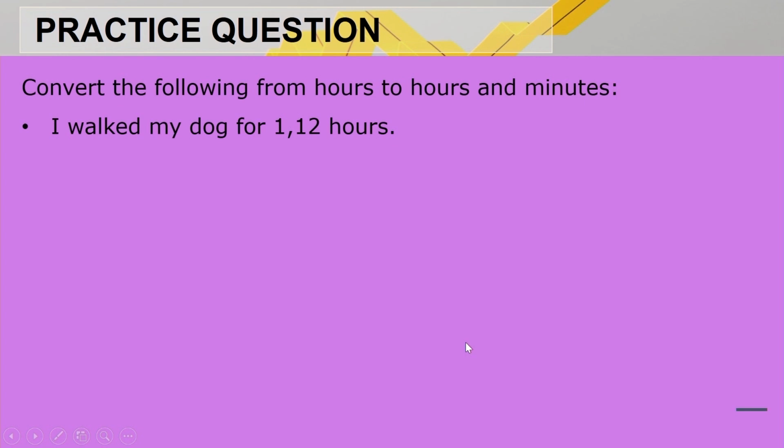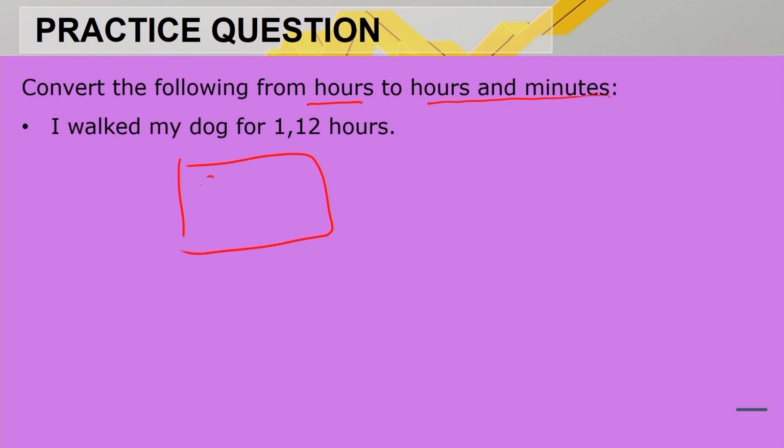I walked my dog for 1,12 hours. Remember, again, we need to go from hours to hours and minutes. Now, this is where it gets confusing, but this is where you can use your calculator and that wonderful time button that we've learned.